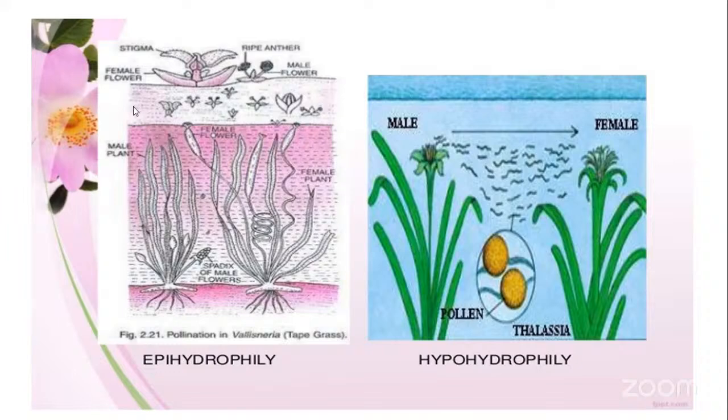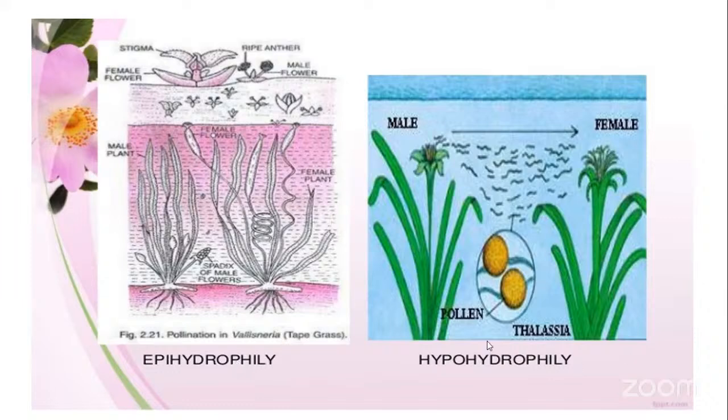So this is an example of the Vallisneria plant, where the hydrophily is carried out on the surface of the water. Here, the male flowers as well as the female flowers will be floating on the surface of the water. From the male flower, the pollen grains are released, and through the water, these pollen grains will reach the stigma of the female flower and the pollination is carried out. Such type of hydrophily is referred to as epihydrophilous type of pollination.